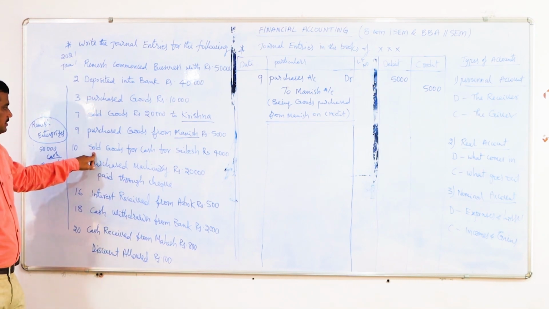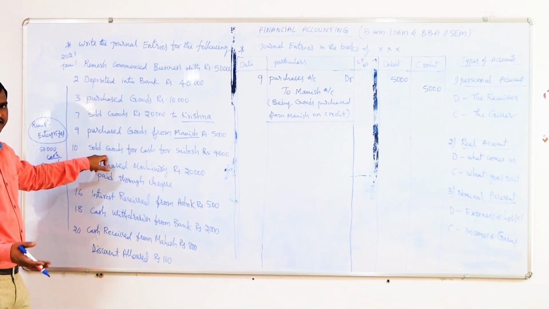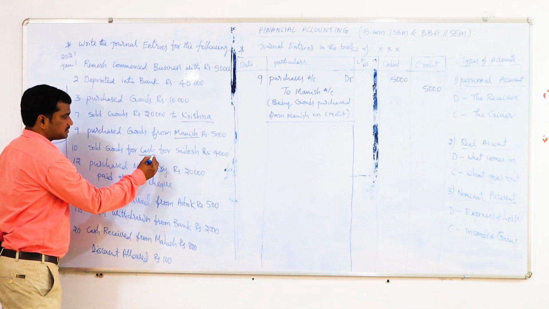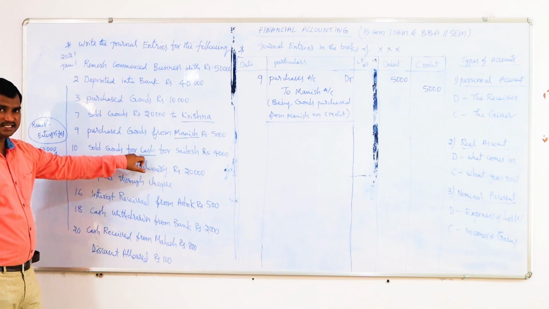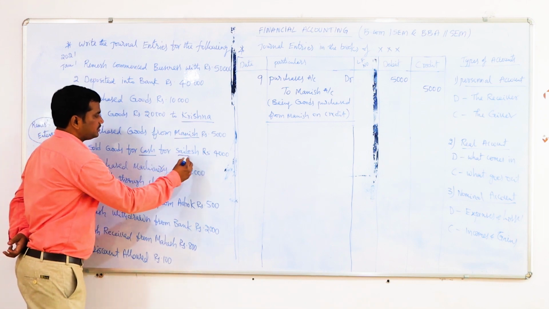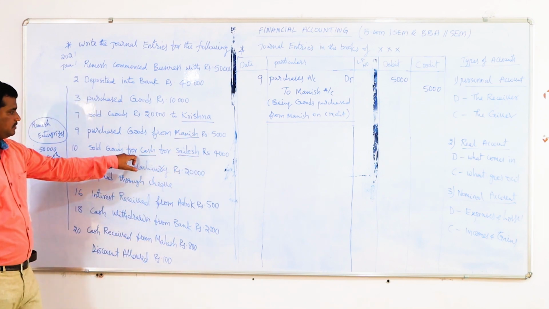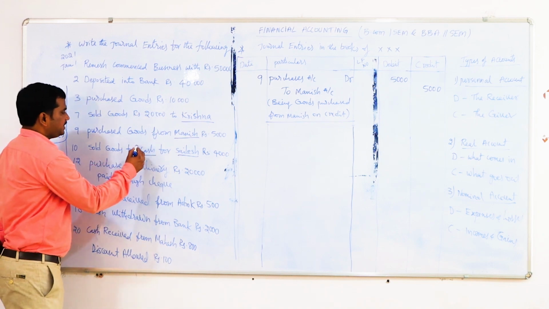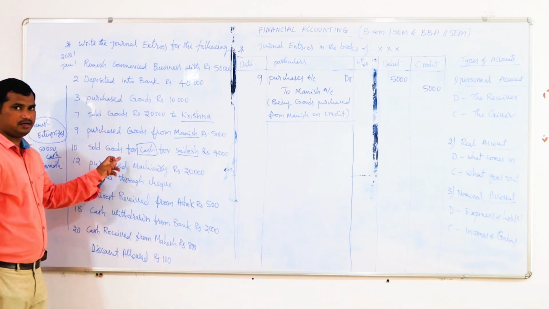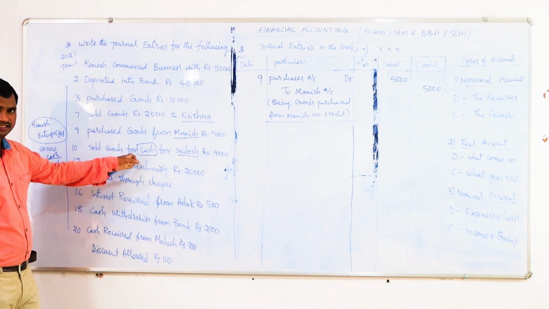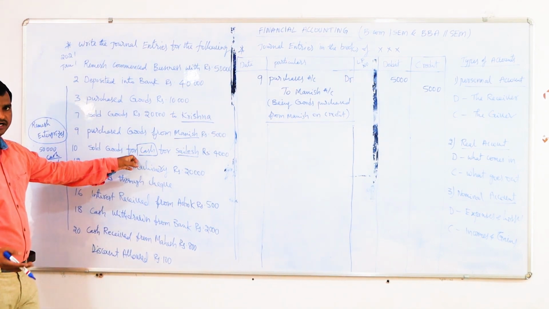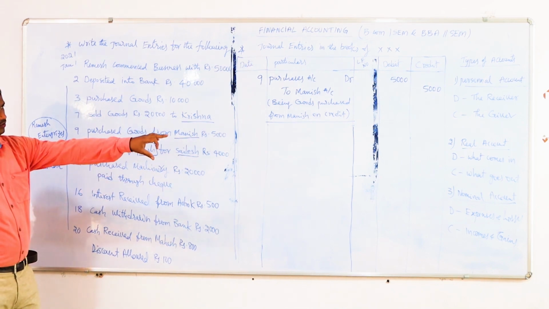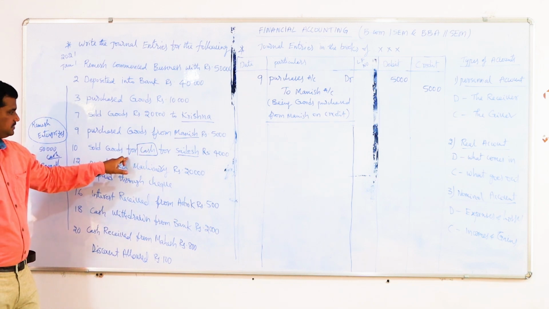Sales should be credited. Then when we are selling the goods, we will get the cash. Here he said that we are selling the goods for cash. In the transaction, when cash is mentioned, then this will be a cash transaction, even though the name is also given. That means we are selling the goods, we are getting the cash. Cash is an asset. As per the real account, what comes in should be debited.